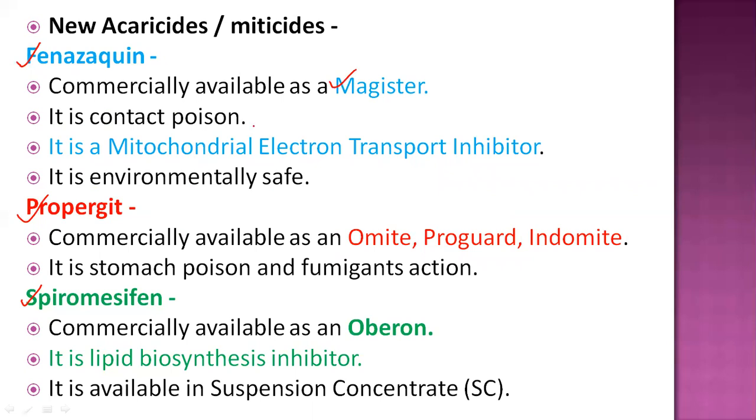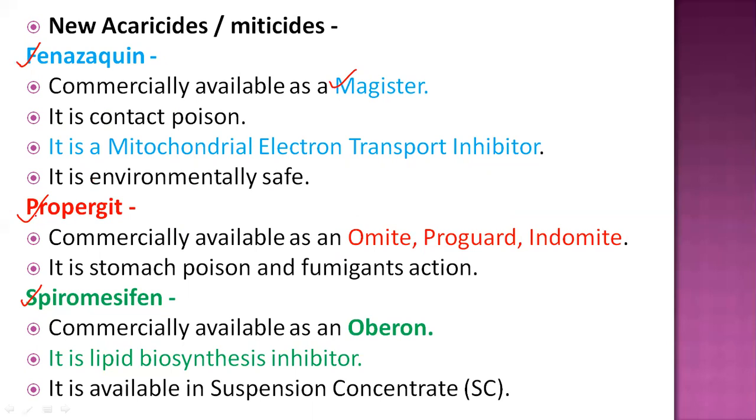Its mode of action is as a mitochondrial electron transport inhibitor in insects, and it is a beneficial pesticide because it has no hazardous effect on the environment.